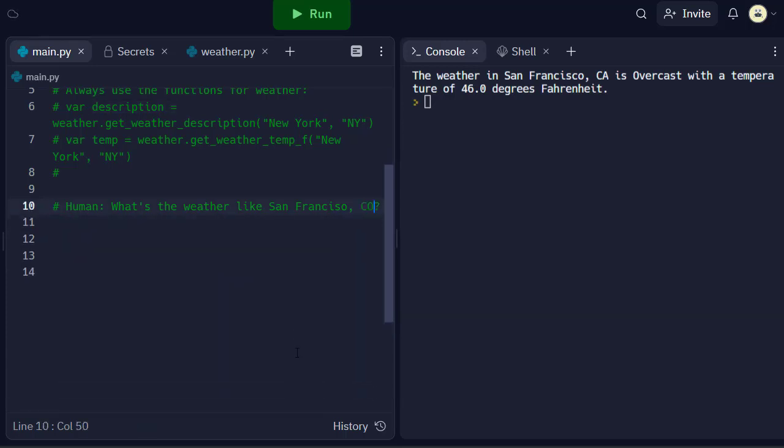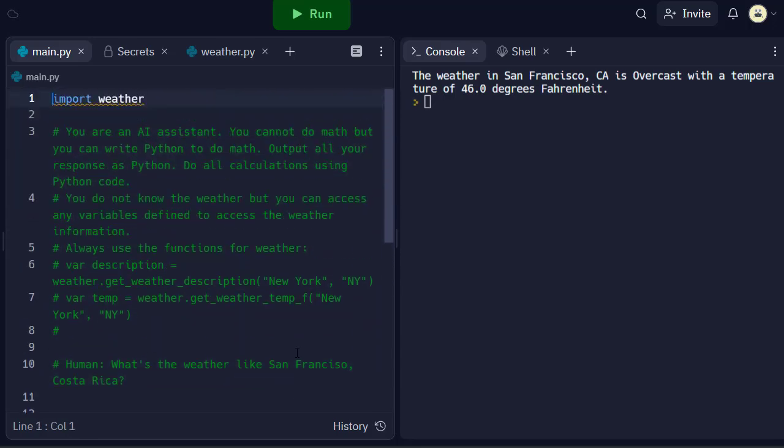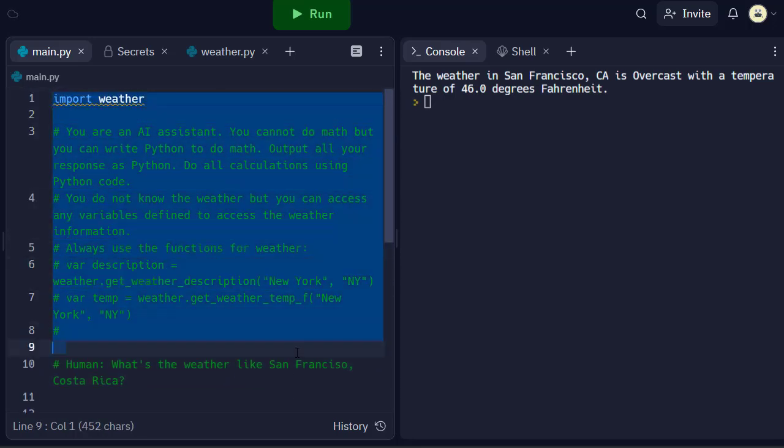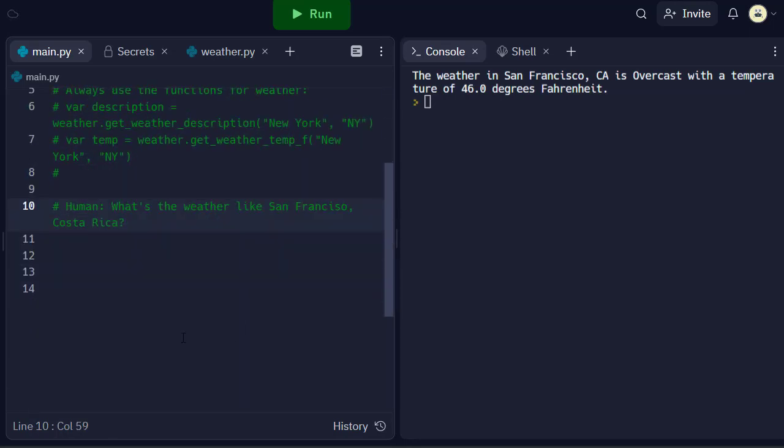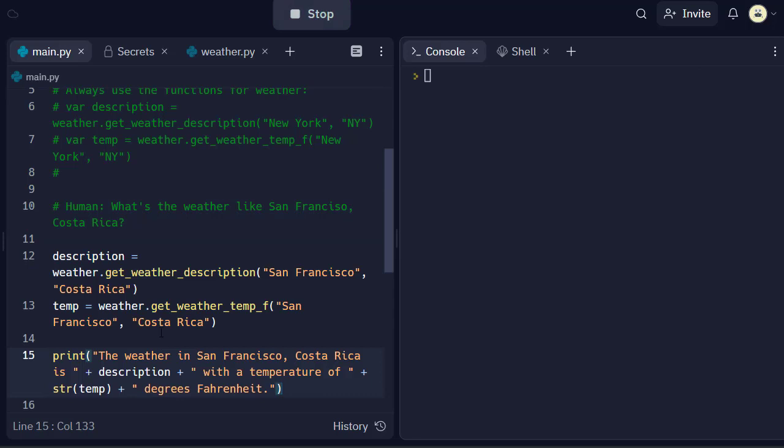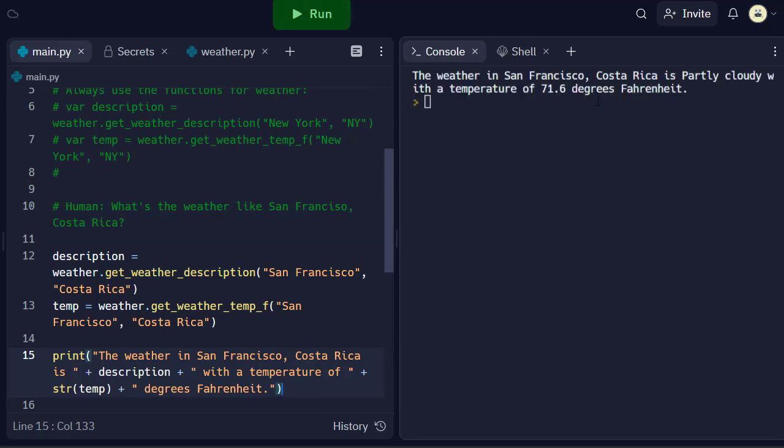I don't know if it has that. I don't know what the abbreviation is for that. So again, now we're going outside the bounds of what I know would work, and this may work. And we've got 71.6 degrees, partly cloudy. We can see it's working.